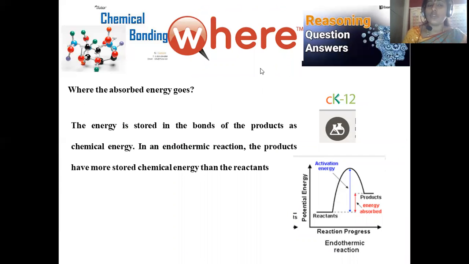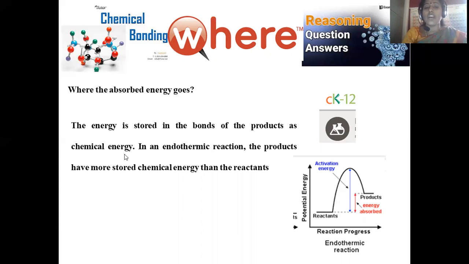And one more reasoning question we are going to discuss: where does the absorbed energy go? If we are giving external energy to the given reaction, then how will it be processed and how is this energy utilized? Let us see. The energy is stored in the bonds of the product as chemical energy.